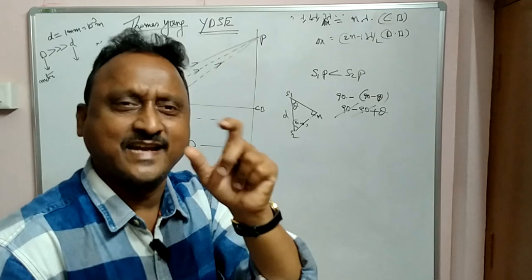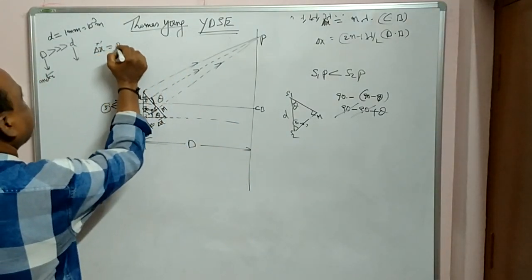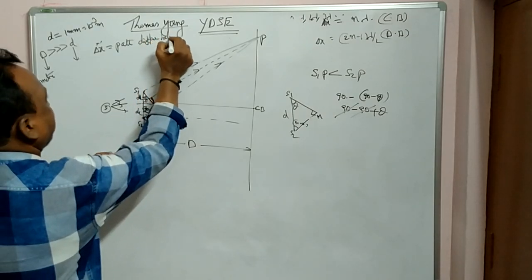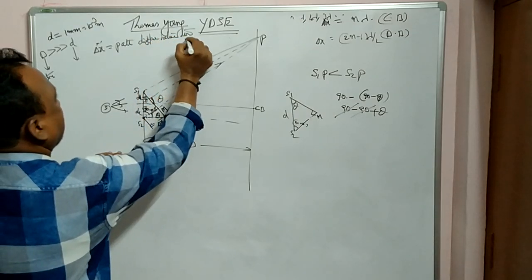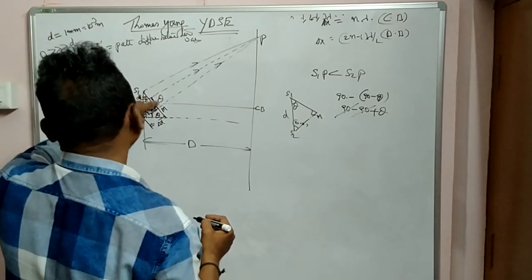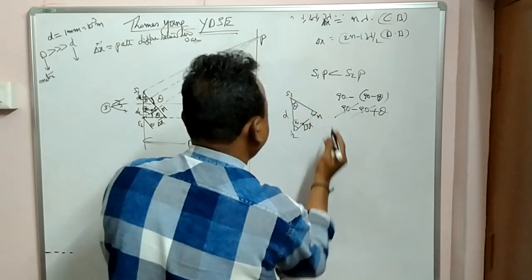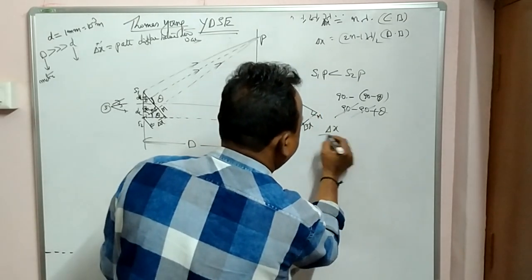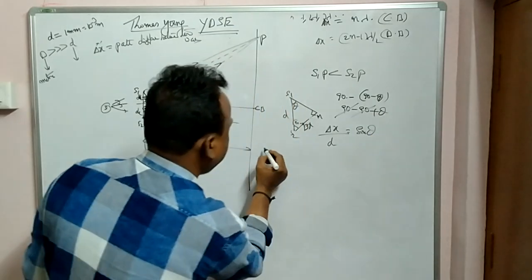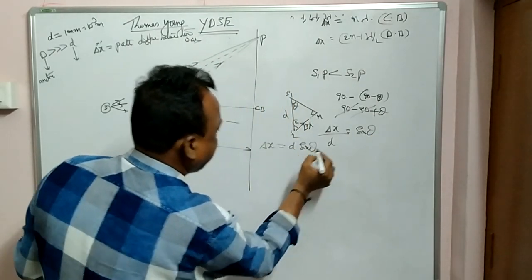That one I'll assume as delta x, the path difference between two waves. How will we get this one? Opposite by hypotenuse. This is delta x. Opposite by hypotenuse is equal to what? Sin theta, so delta x is equal to d sin theta.